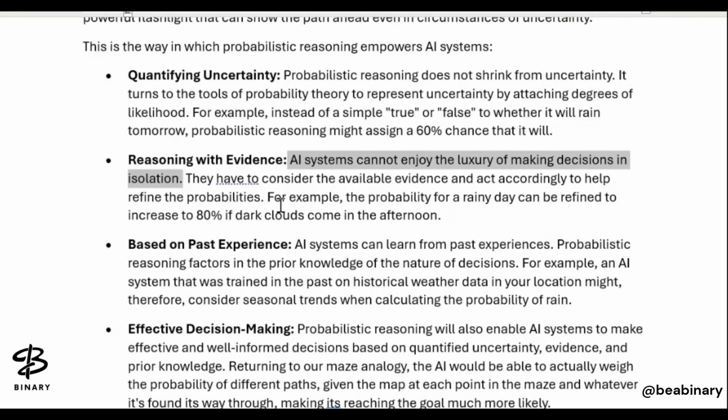It should analyze the data, and it has to consider all the available evidence and act accordingly to help define the possibilities.